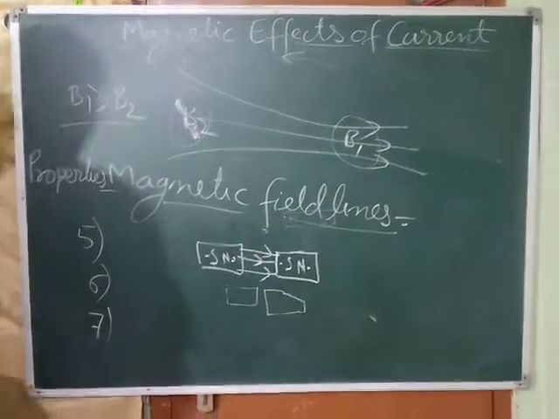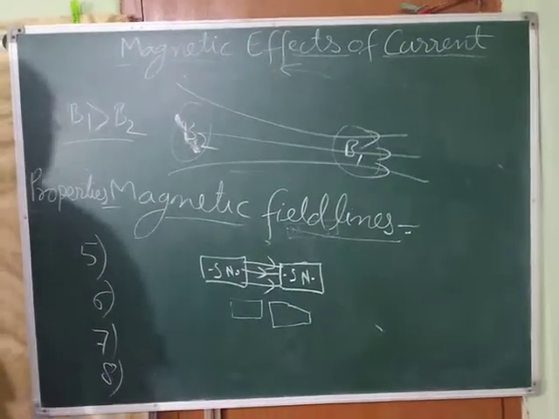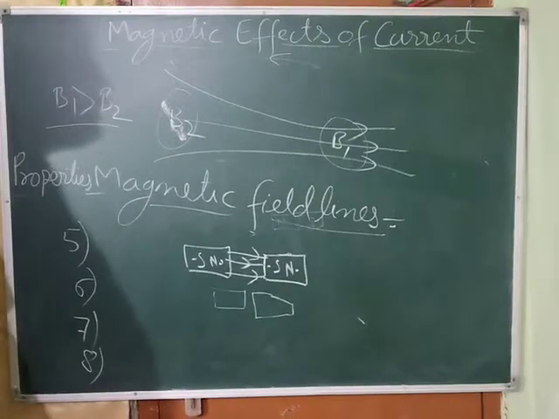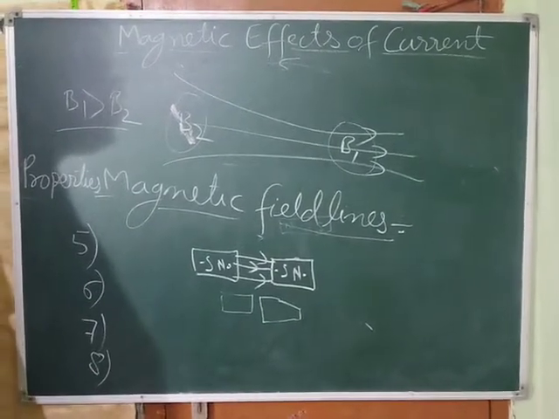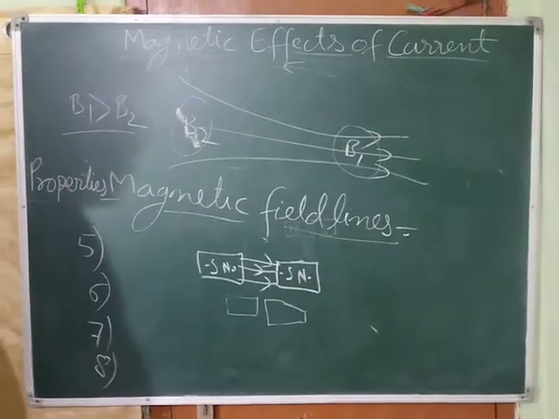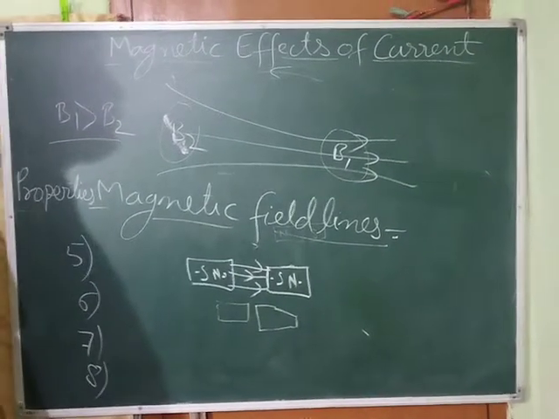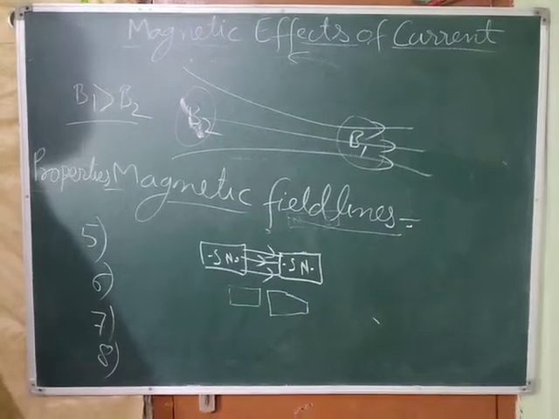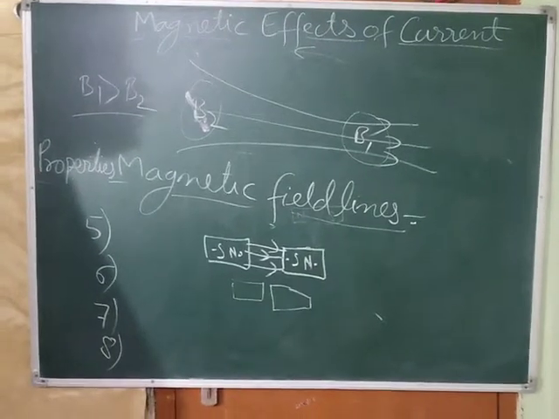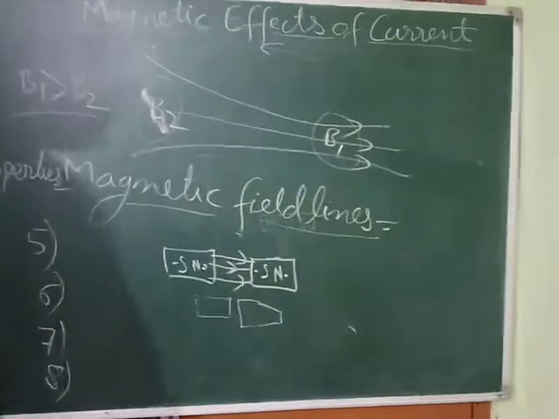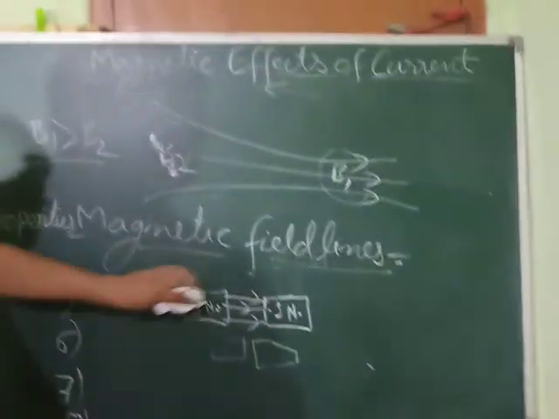Okay. Now, eighth point. Magnetic field lines exert pressure on the neighboring lines, comma, which is the prime cause of repulsion between similar poles. How is it there?